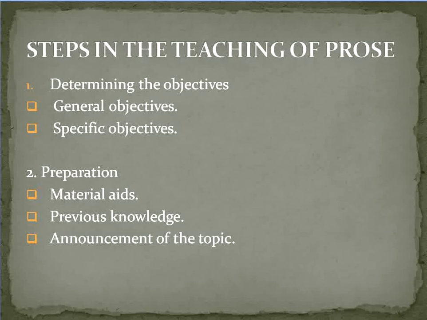What is the third one? Announcement of the topic. After going through previous knowledge, the teacher will announce the particular topic, and then write the topic on the blackboard in clear handwriting. So this is all about the step, preparation.